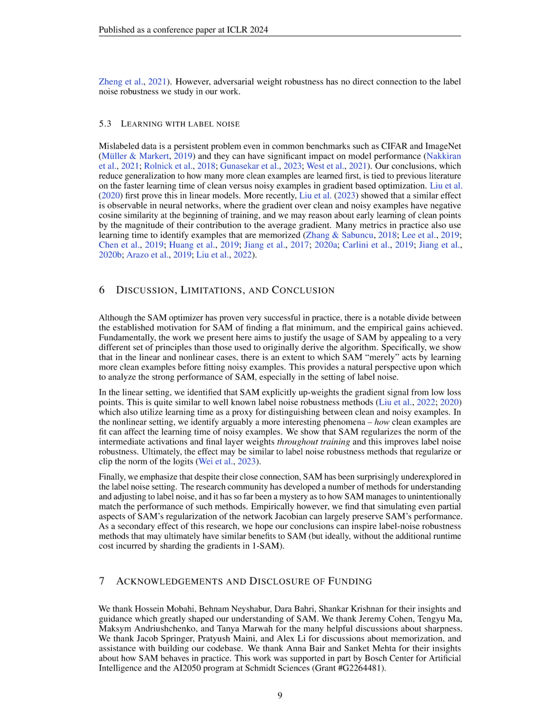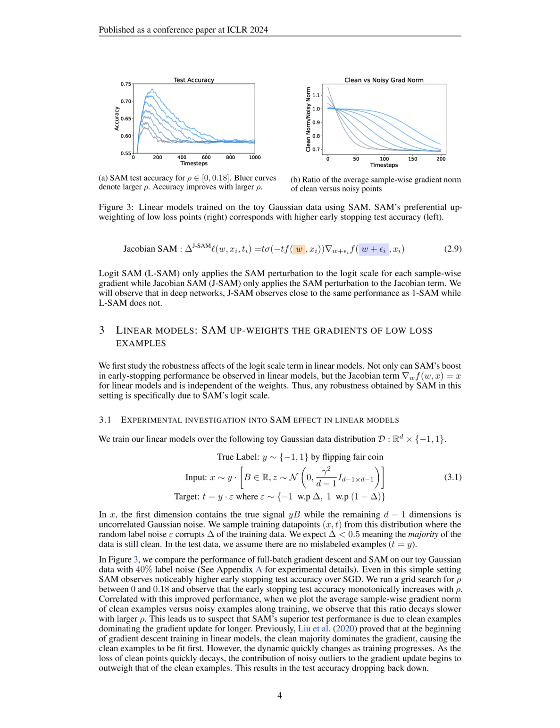The study involved running a grid search for the magnitude of the adversarial weight perturbation used in SAM and observing the early stopping test accuracy as it monotonically increased with the perturbation magnitude. Additionally, the ratio of the average sample-wise gradient norm of clean examples versus noisy examples along training was analyzed, showing that this ratio decayed slower with larger perturbation magnitudes in SAM. This indicated that clean examples dominated the gradient update for a longer duration, leading to higher test accuracy by fitting more clean training data before overfitting to noise.